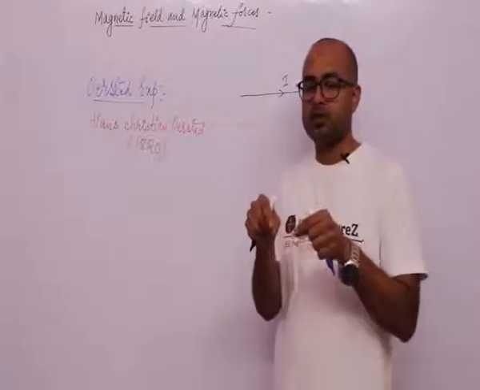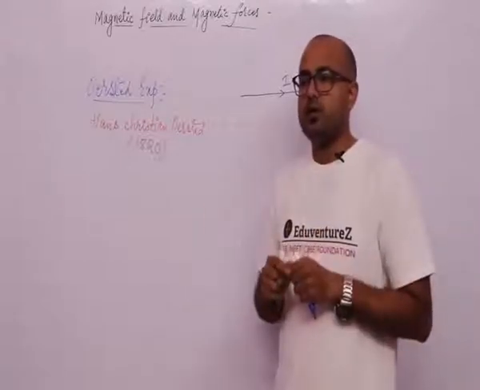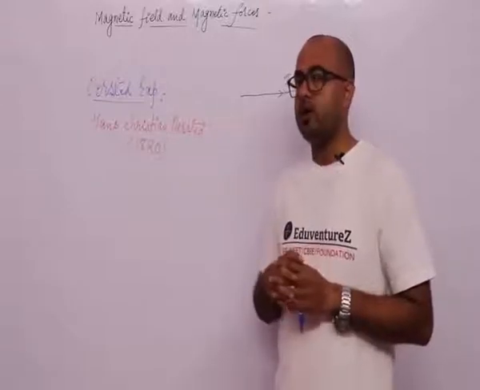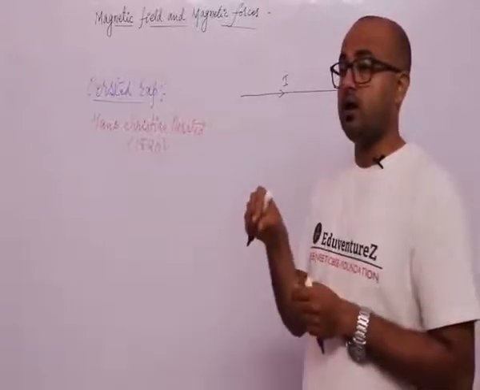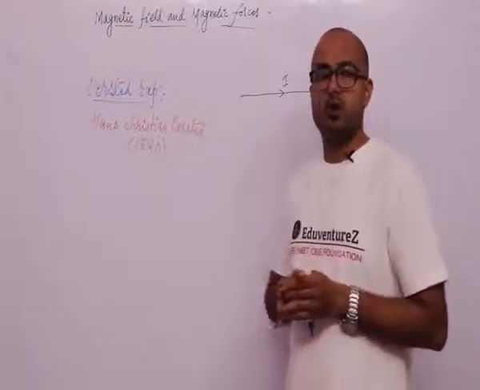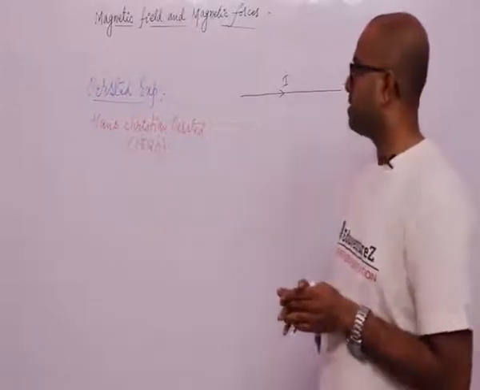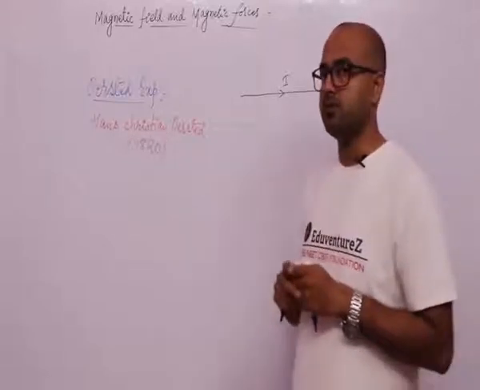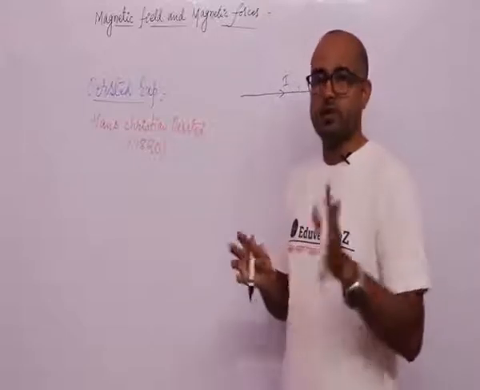A magnetic compass has a needle, and the deflection of the needle gives the direction of the magnetic field. The north pole in the needle tends to align itself in the direction of north. Okay, so you must go and watch what a magnetic compass is if you have not seen it.